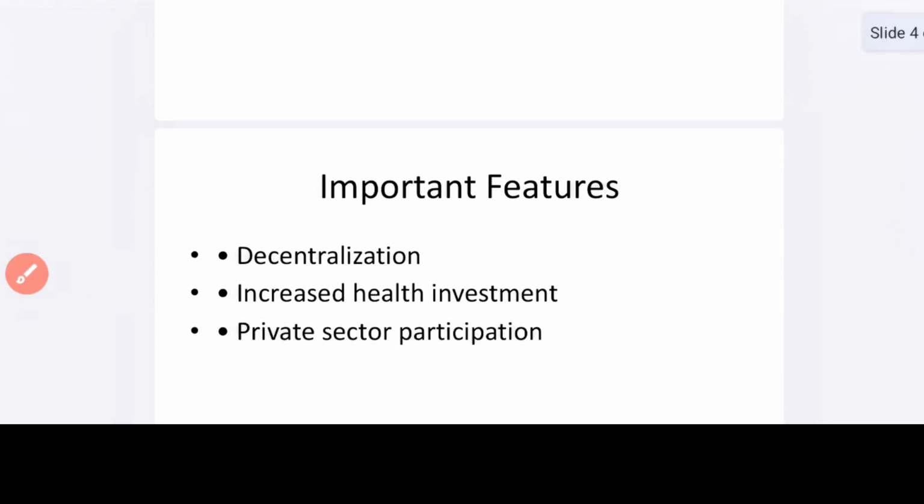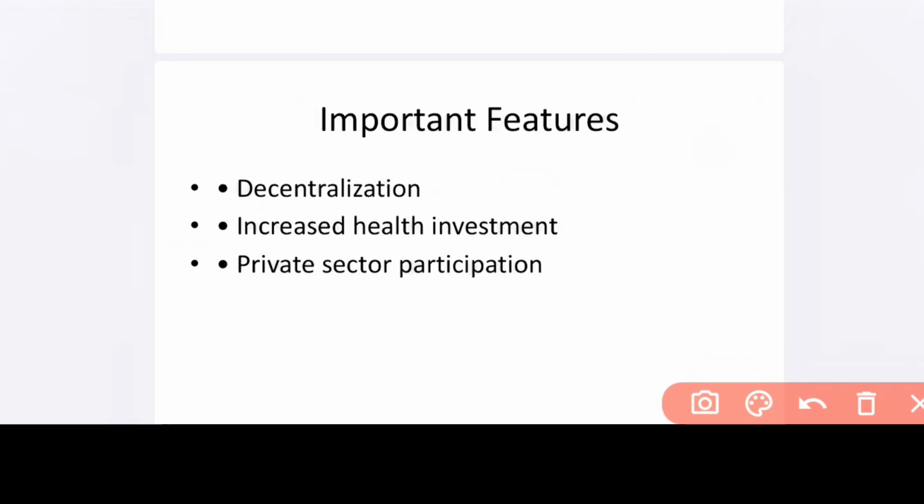Then the important features. What are the important features of this healthcare policy? One is decentralization, means distributing equal power to all the healthcare sectors, so that they can work actively in their areas. Then increased health investment. For this healthcare policy to run in the community and rural area, there should be an investment from the government, so in the budget planning from the parliament, every year some of the budget should be kept for these kinds of policies. It is one of the investments.